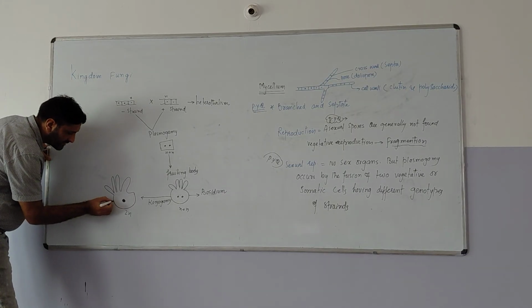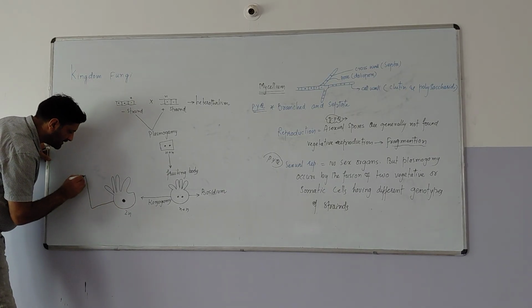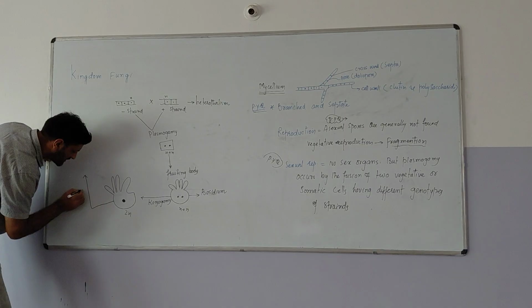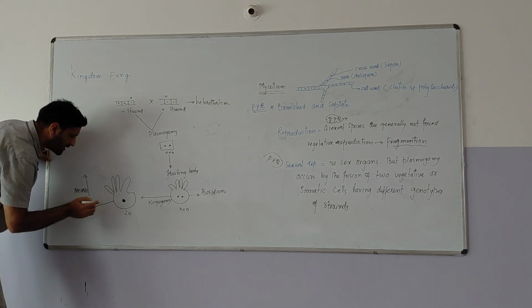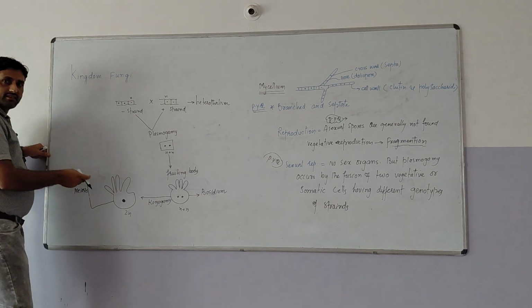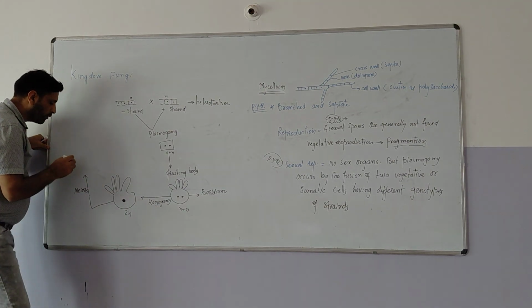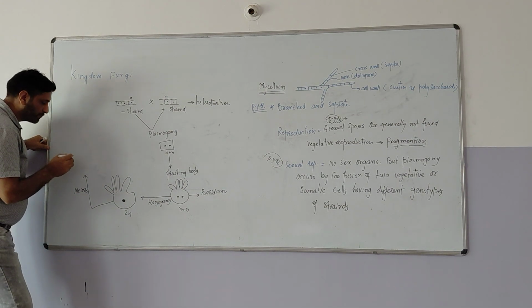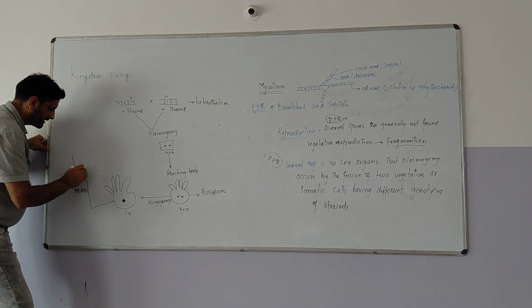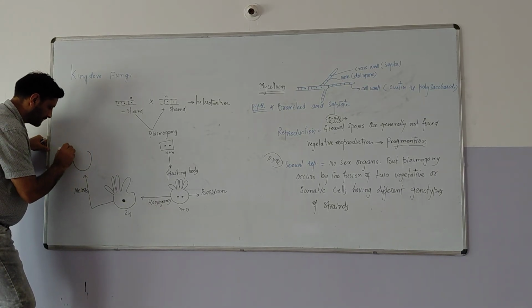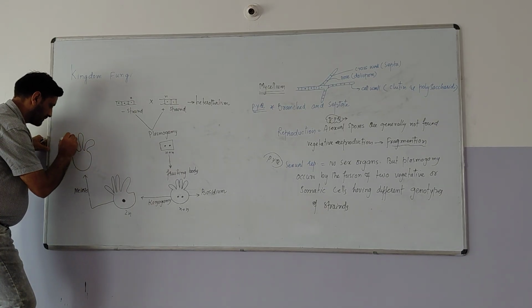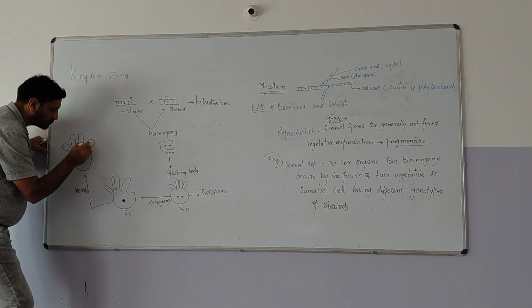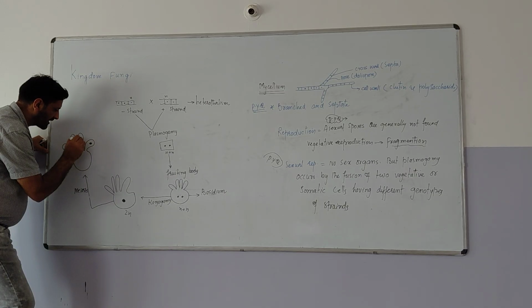Now this is the diploid phase. In this diploid phase there will be meiosis. In meiosis, this nucleus will form 4 nuclei and it will produce 4 spores. It will form 4 spores and these 4 spores will be formed here outside the cell.